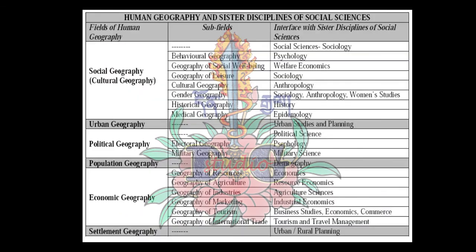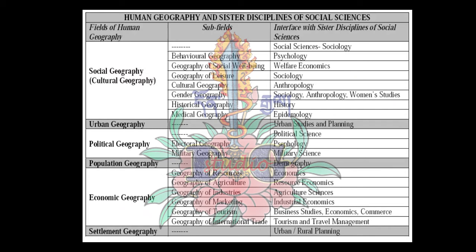This table shows that human geography is highly interdisciplinary in nature. After plus two, if you take geography as a line of study, then in geography we have two main branches.